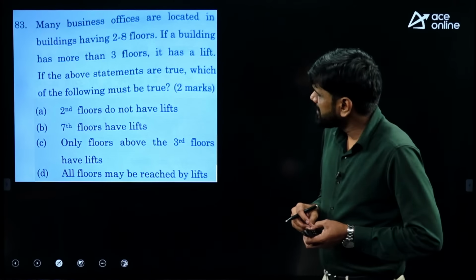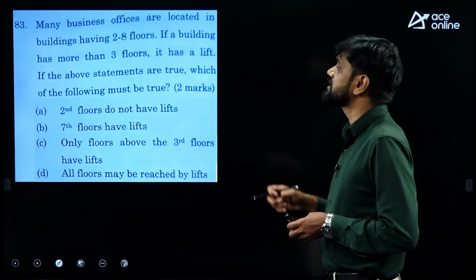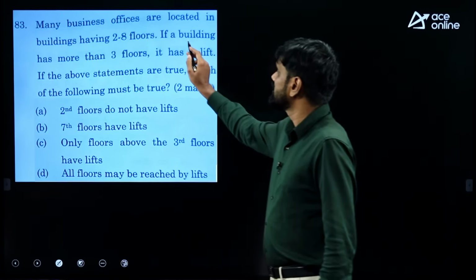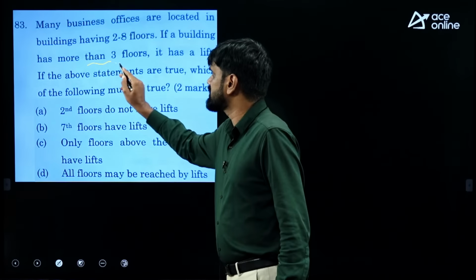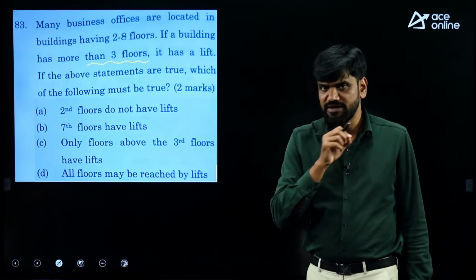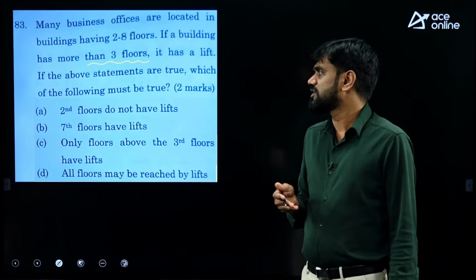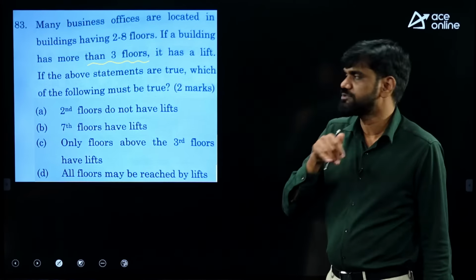Next. Many business offices are located in buildings having 2 to 8 floors. If a building has more than 3 floors, it has a lift. So if the building is having more than 3 floors, it must have a lift in that. That's the fact. If the above statements are true, which of the following must be true?